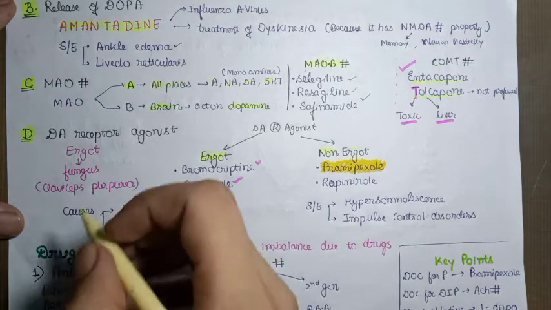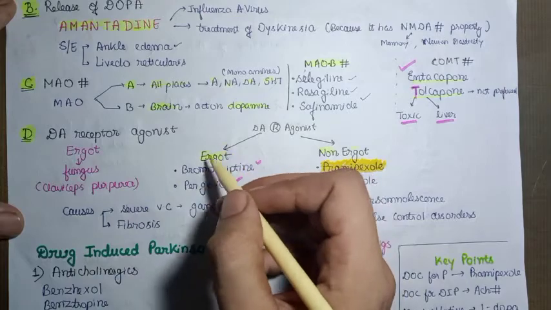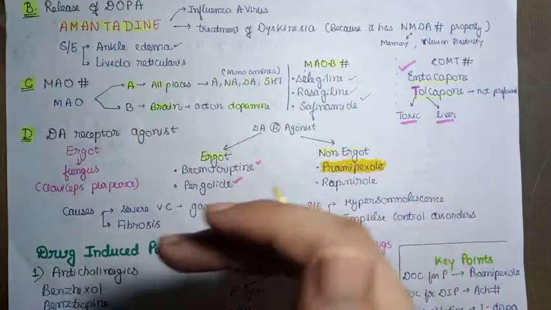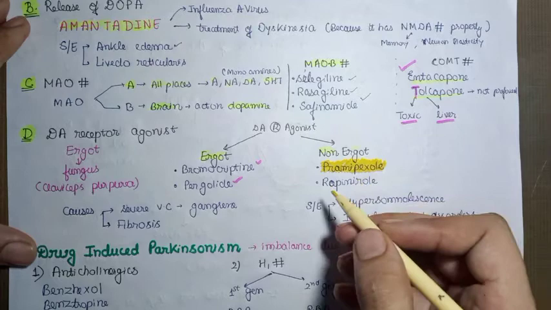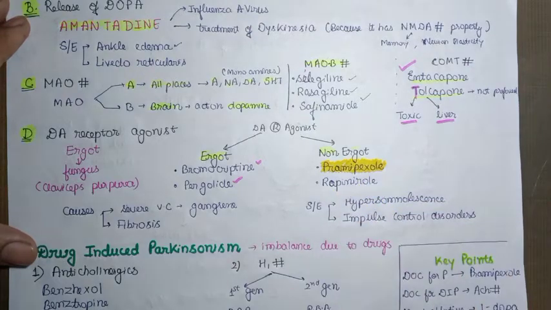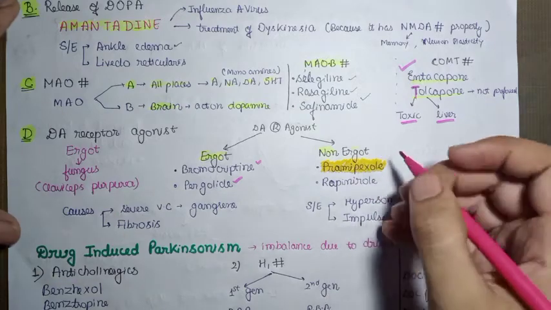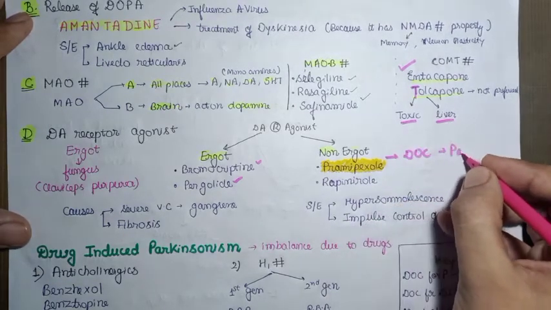Ergot basically is a fungus whose scientific name is Claviceps purpurea. We got the first ergot from this fungus, which is why we have the name ergot derivatives and non-ergot derivatives. In the non-ergot derivatives, we have pramipexole and ropinirole. You can see I have highlighted pramipexole because it is the drug of choice for Parkinsonism.